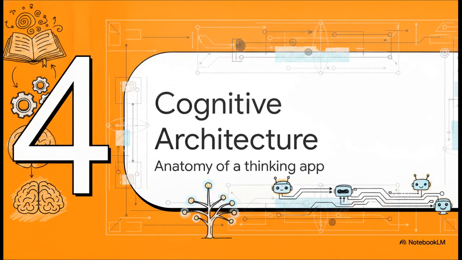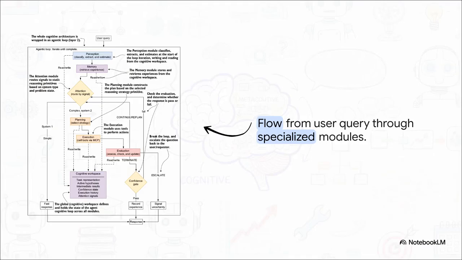Section 4. Cognitive Agent Architecture Blueprint, the anatomy of a thinking system. Okay, let's take all of that theory and look at the actual engineering blueprint. This schematic right here is the holy grail of Chapter 10. You can see the flow. A user query comes in and cycles through these highly specialized modules. And notice how they all orbit that central hub, the global cognitive workspace. The query is perceived, memory is retrieved, attention routes the signal, planning picks a strategy, execution calls the tools, and evaluation rigorously checks the work. And every single step of the way, they are broadcasting their updates back to that central workspace. It is a continuous, living state loop.